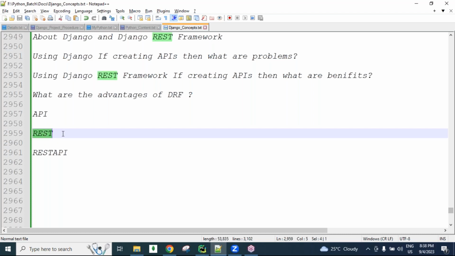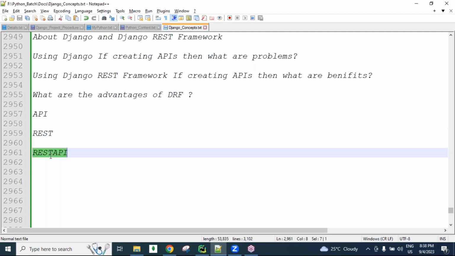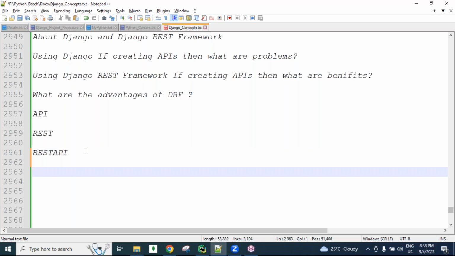REST is an architectural style, guys. It provides some guidelines and rules for developing APIs, and the APIs we develop using the REST principles are called REST APIs. REST APIs take the request as input, receiving the request in the form of JSON and sending the response in the form of JSON. Requests and responses are always in the form of JSON only.